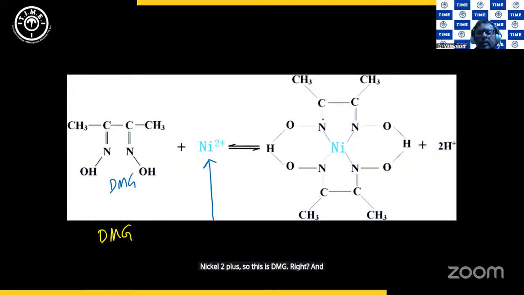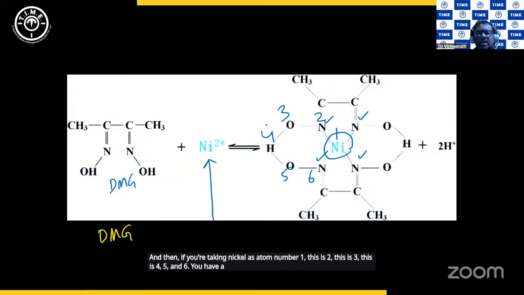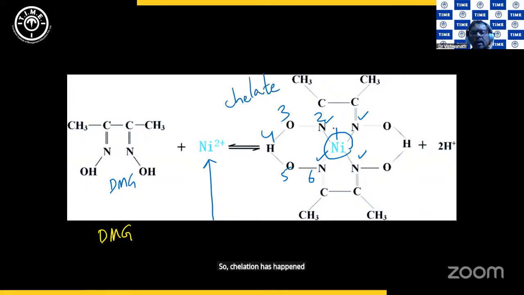And here the nitrogens have coordinated with the nickel, the central metal. If you take nickel as atom number 1, this is 2, this is 3, this is 4, 5, and 6. You have a 6-membered ring, so it is a chelate. So chelation has happened, right? A 6-membered ring this side, a 6-membered ring that side has been formed. Similarly, this is a 5-membered and this is a 5-membered. So chelation happens between nickel 2 plus and dimethyl glyoxime.